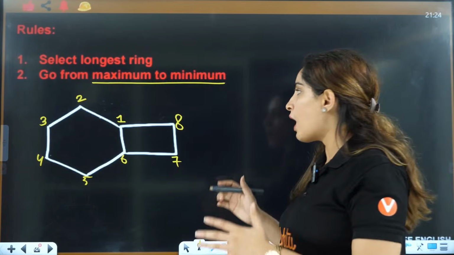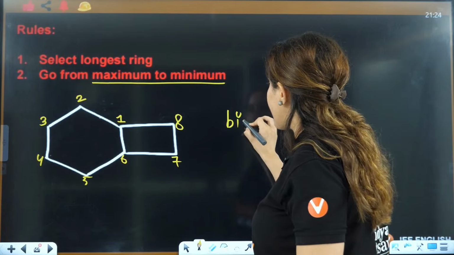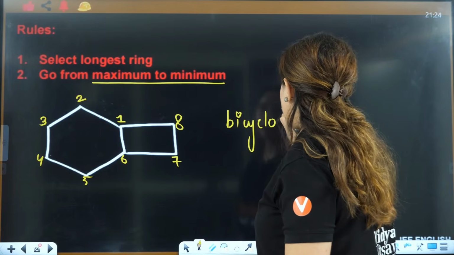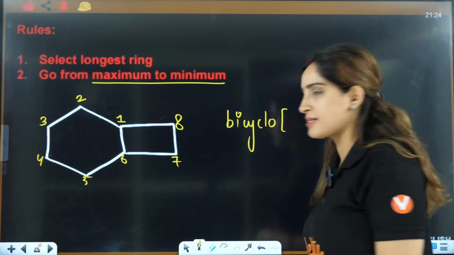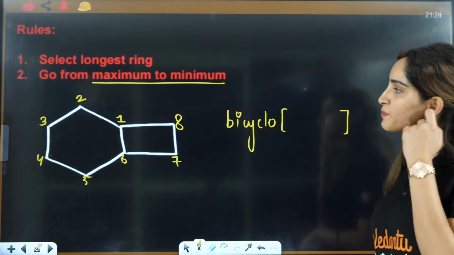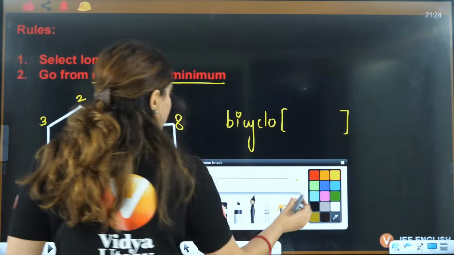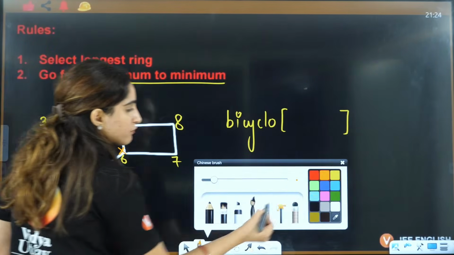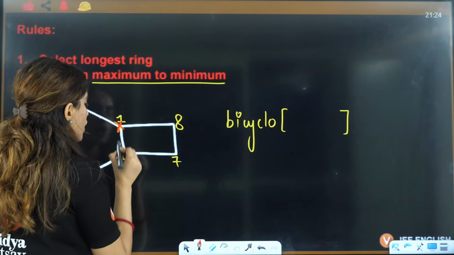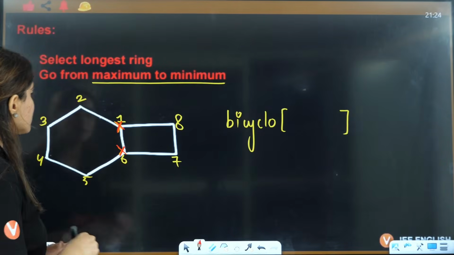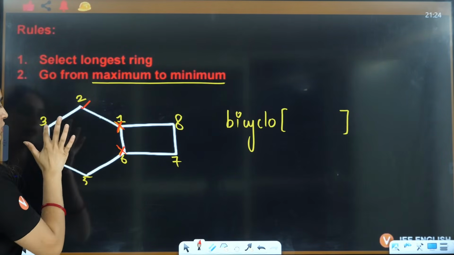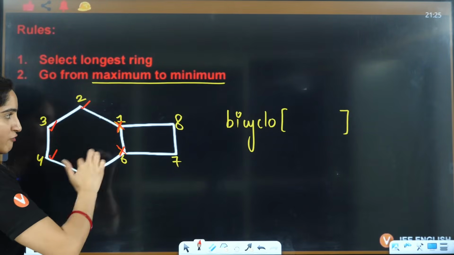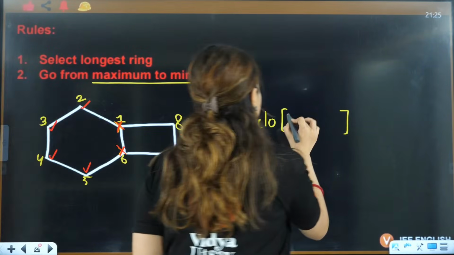Now how will you write it? You will write bicyclo because it is a bicyclo compound. Then you will have two brackets here. In these brackets, apart from the two common carbons, you select the rest of the carbons, maxima to minima. Here how many carbons do you have? 1, 2, 3, 4. Apart from these two, you have 4 carbons, so I will write 4.